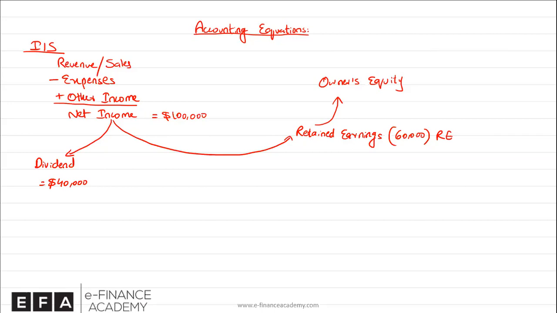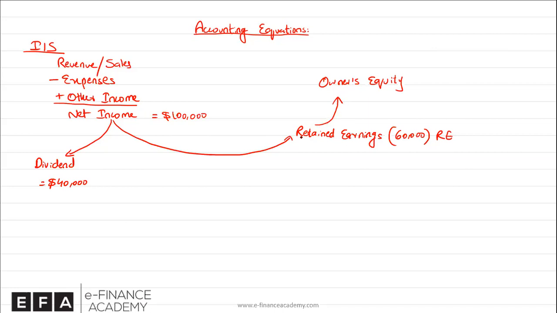This should become more clear once we understand equity when we go to the balance sheet. So generally, this is how you will find the income statement, and this is how the net profit, which is the bottom line, is linked with the balance sheet.